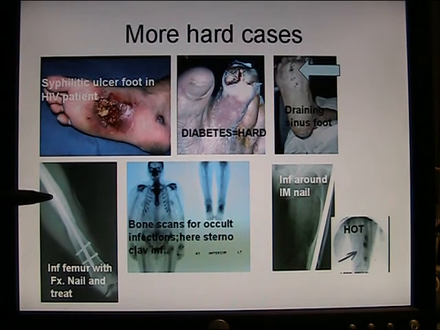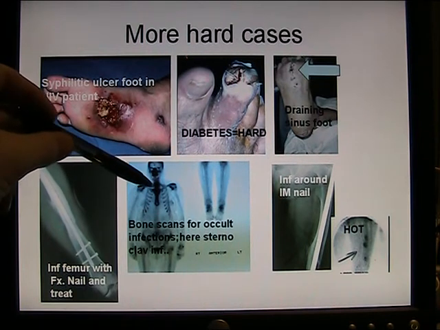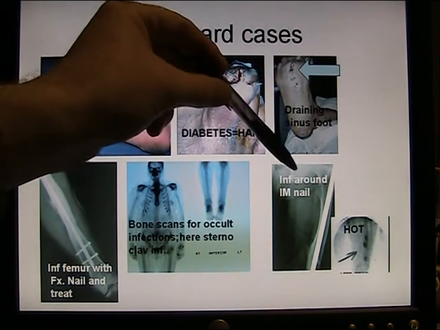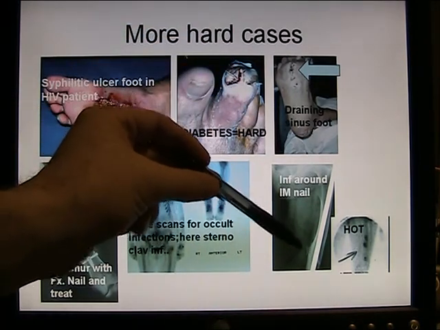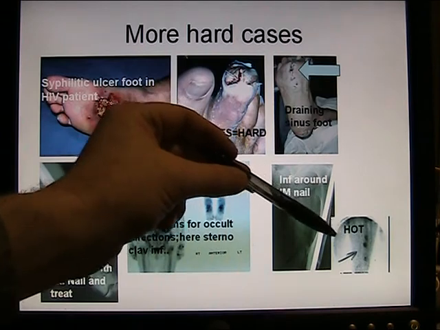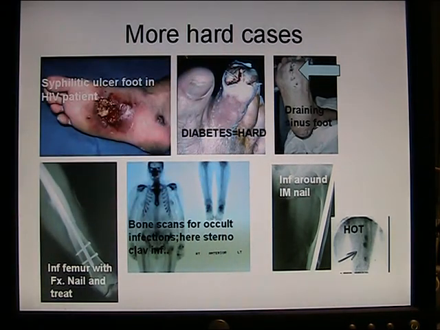Pathological fracture through an infected femur. What do we have to do? Stabilize the bone with a nail, then treat the infection. Bone scans useful for occult infections. Here the sternoclavicular joint. Another case, the neck of femur fracture has already been nailed, then becomes infected. Keep the nail in, bone scan was hot. Deal with the infection in a stable bone situation.